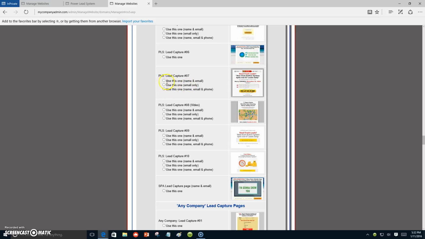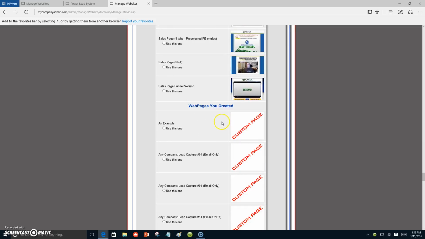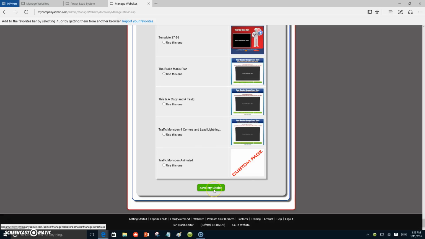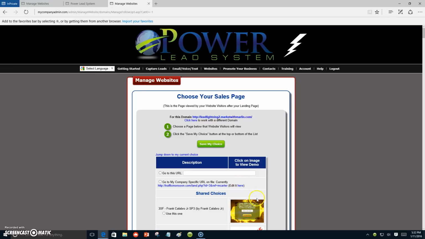And right here you can choose to create the page for a person to put in their name and email address, or name, email, and phone number. Most people don't like to put in a lot of information, so we normally just choose email address. Let's go down to the bottom and click Save My Choice. Now, we just created a capture page.